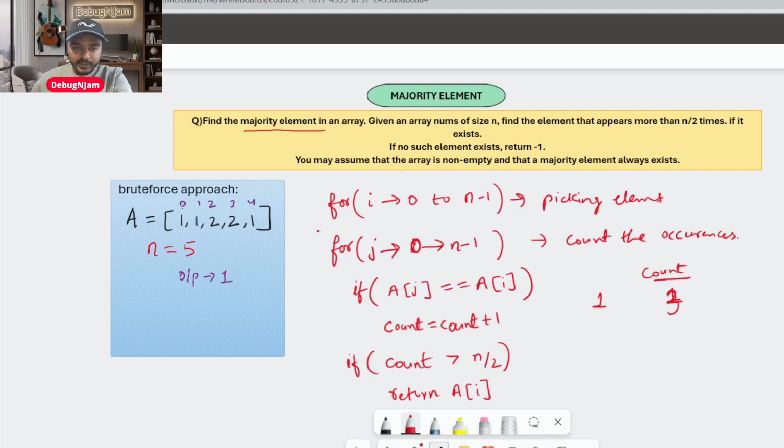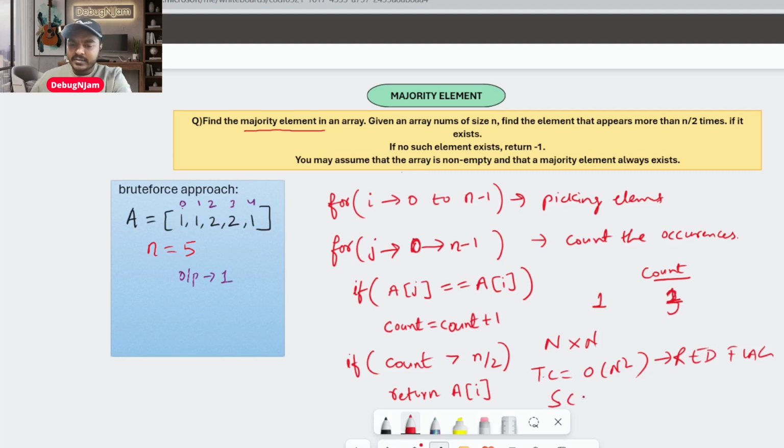So tell me, how much time complexity will this piece of code take? You are running i from 0 to n, and j also from 0 to n, scanning from the initial to the end of the array. For every element picked, you go n into n. The time complexity is big O of n square, not big O of n. Big O of n square is a red flag. No way we're going to take this.